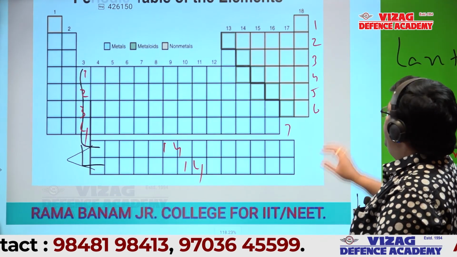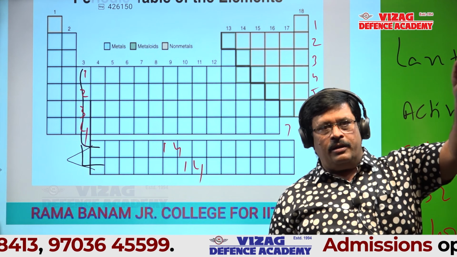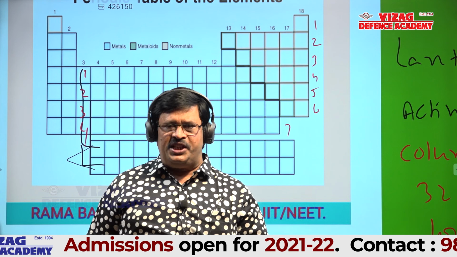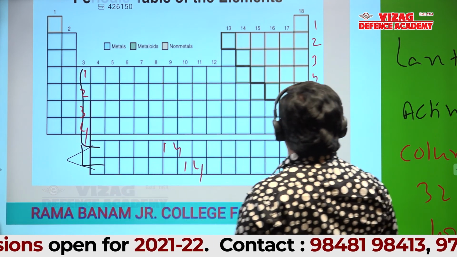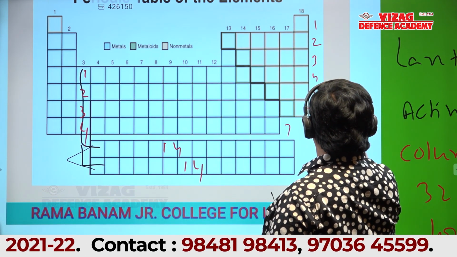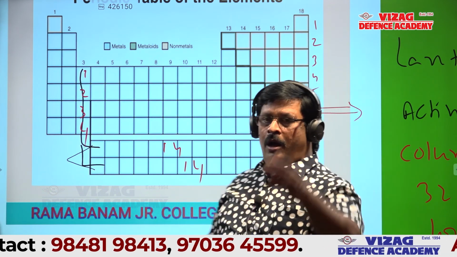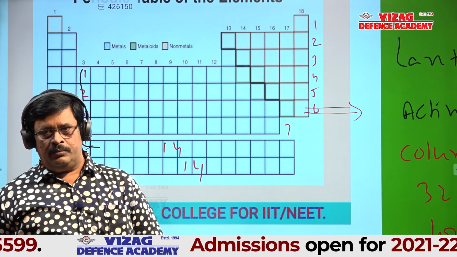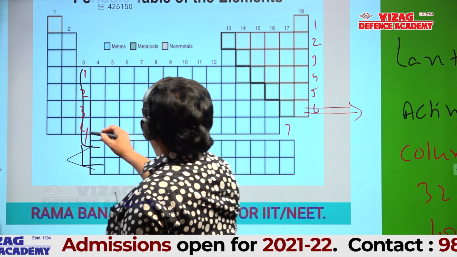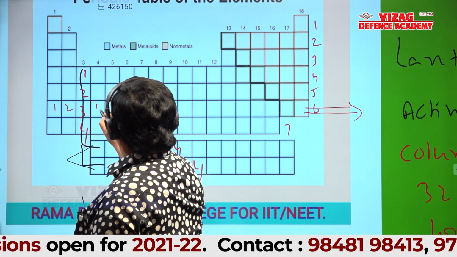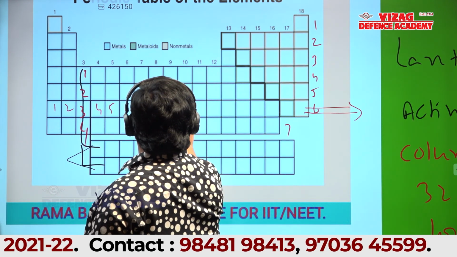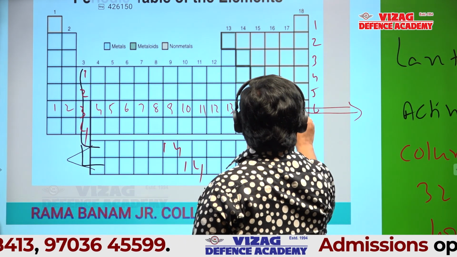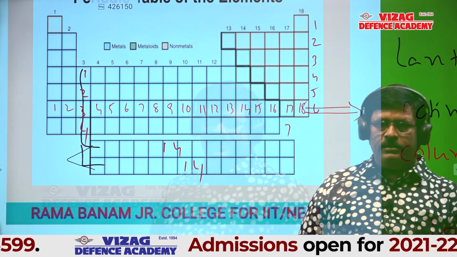Okay, students. Now, can anyone tell which is the longest period? Sixth period. How many elements are there in sixth period? 32. Where is 32 here? 1, 2, 3, 4, 5, 6, 7, 8, 9, 10, 11, 12, 13, 14, 15, 16, 17. There are only 18 elements in that.